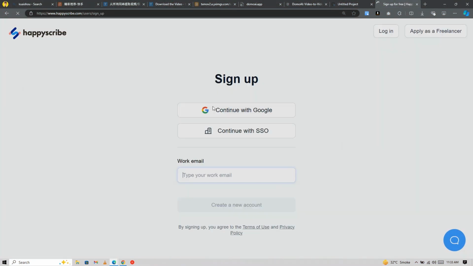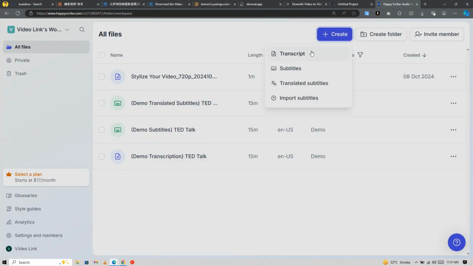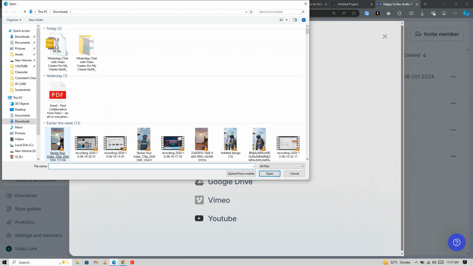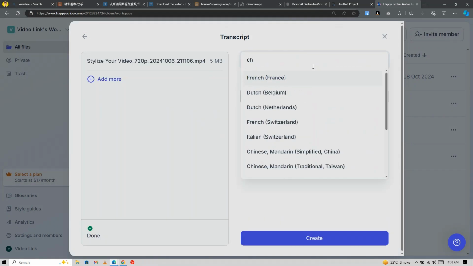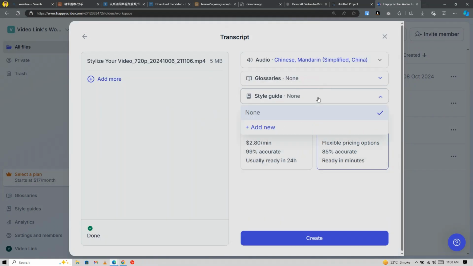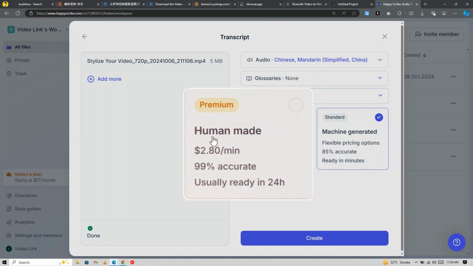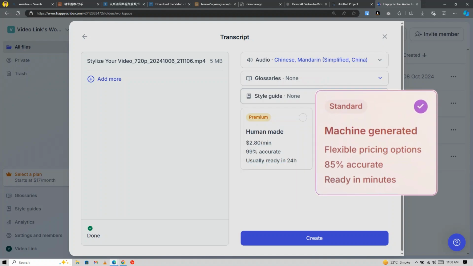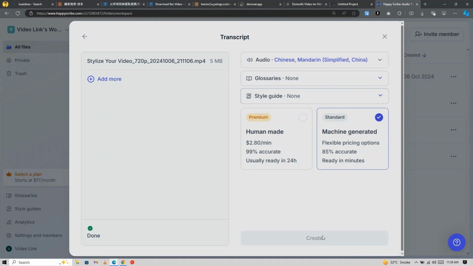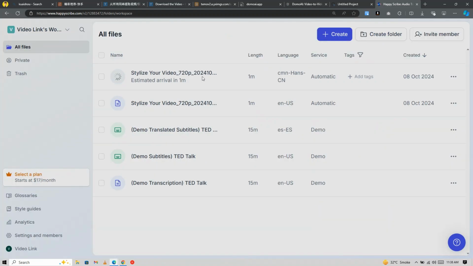Next, you'll need a transcript of the video. Go to Happy Scribe and sign up. Once you're logged in, click Create, then Transcript, and upload the video. Choose the original language, which is Chinese in this case. You have two options for transcription. A human can do it for you in 24 hours, or AI can do it instantly for free. Finally, hit Create. The process is started.